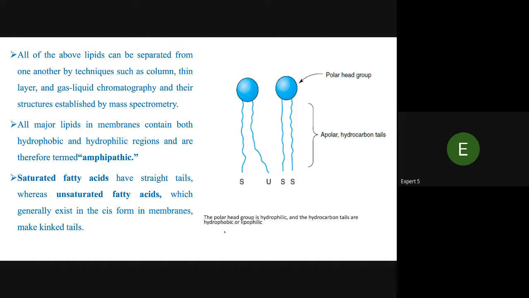Therefore, this structure shows polar head groups and hydrocarbon tails. The polar head group is hydrophilic and the hydrocarbon tails are hydrophobic.